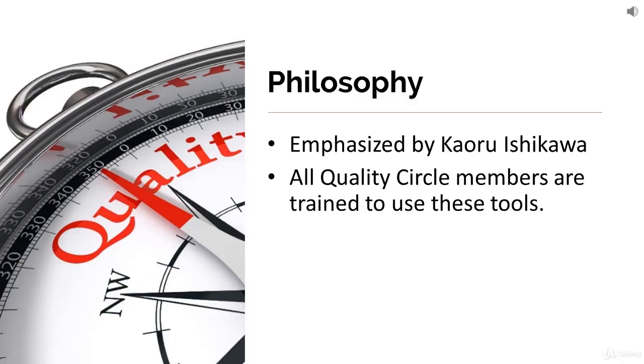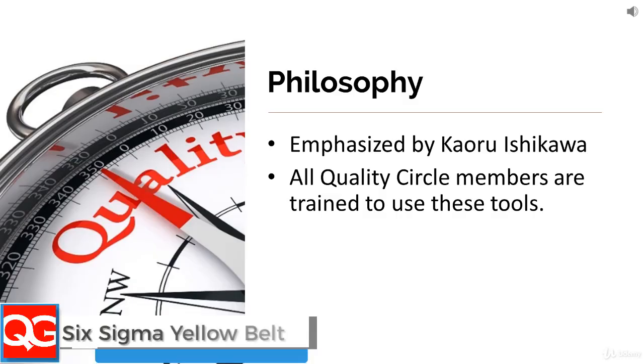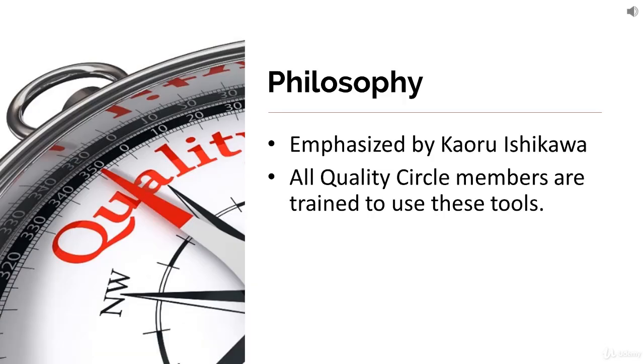Now in this section, we will be talking about 7 basic quality tools. The history of these tools goes back to the period of 1950 and 1960. That was the time when lots of tools, lots of techniques, lots of philosophies were developed in Japan. This is one of those things which were emphasized in the 1950-1960 period of time. These were emphasized by quality guru Ishikawa and all the quality circle members.